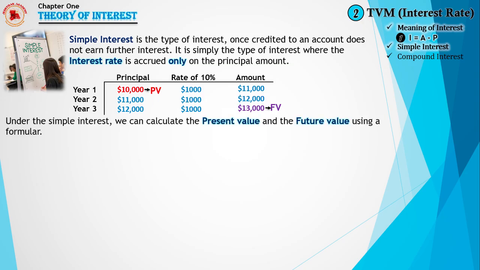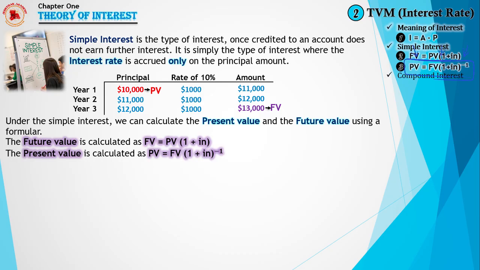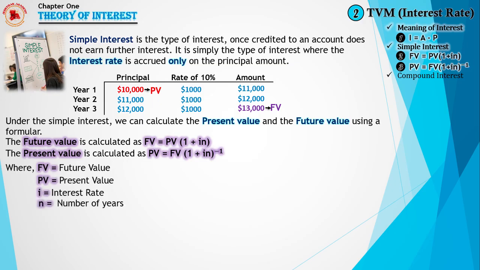Under simple interest, we can calculate the present value and the future value using a formula. The future value is calculated as FV = PV(1 + in), which we take as our second formula, while the present value is calculated as PV = FV(1 + in)^-1, arrived at just by making PV the subject of the formula, which we take as our number 3 formula, where FV is the future value, PV is the present value, i is the interest rate, and n is the number of years.